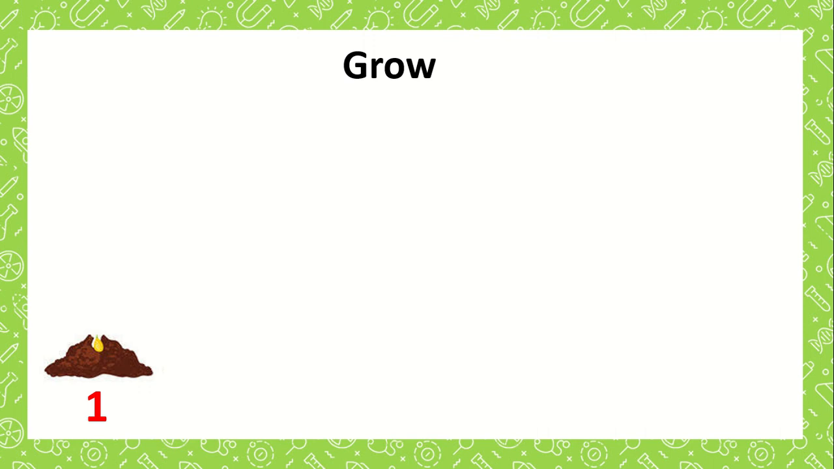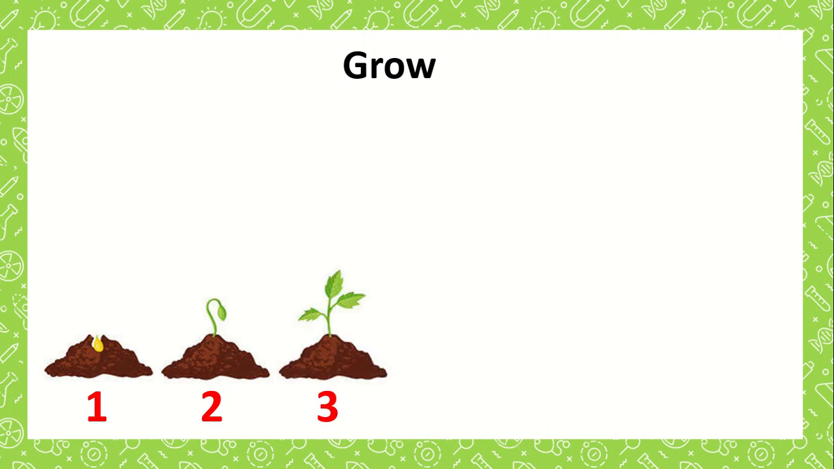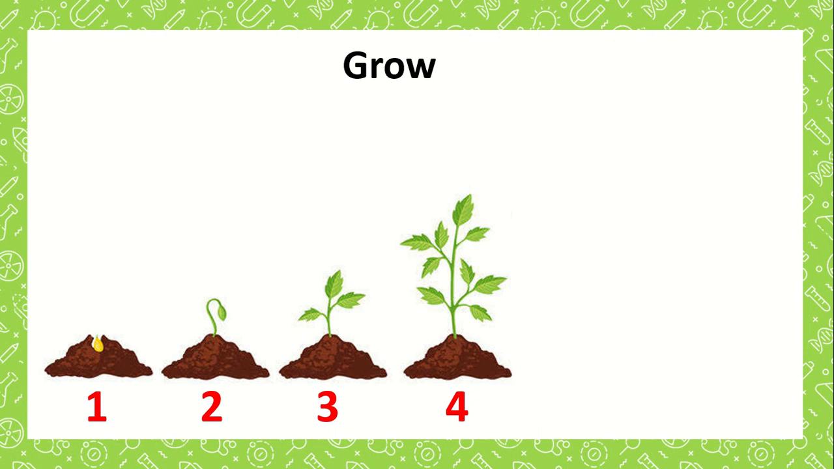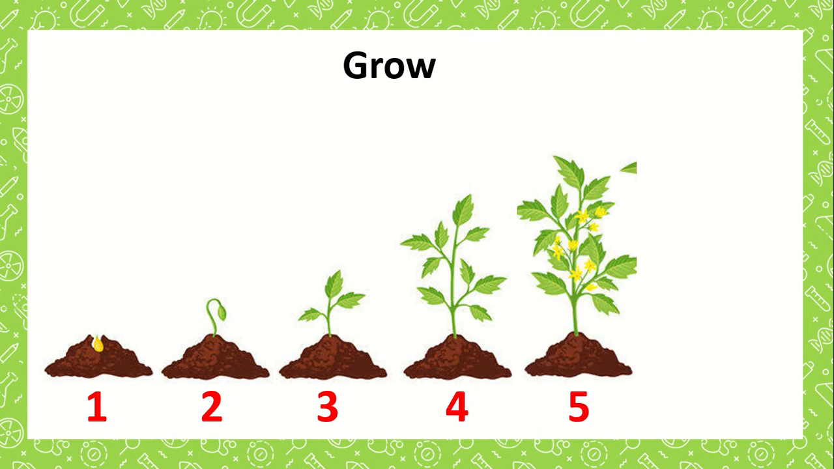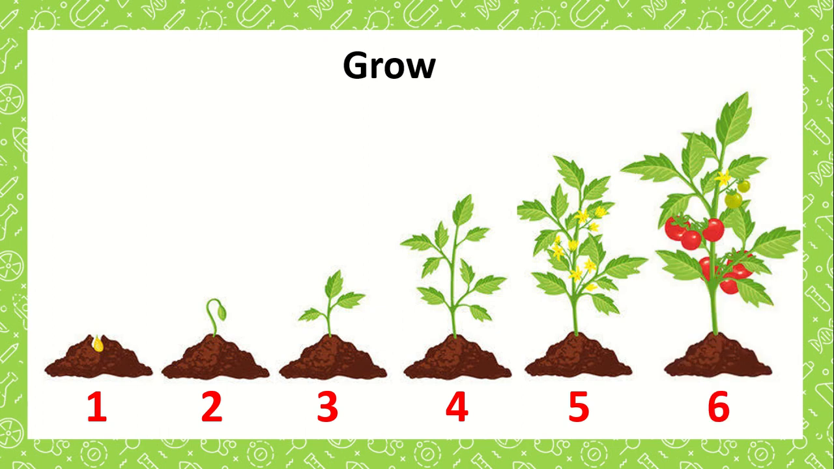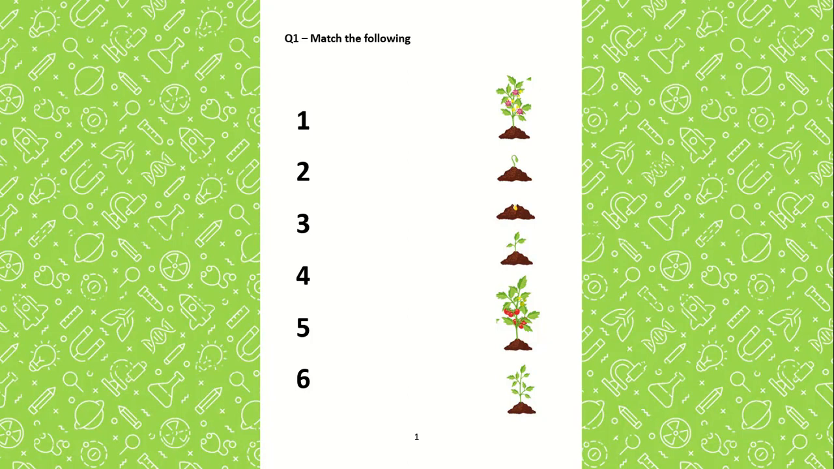Number 1 is the seed. Number 2 is the baby plant. Number 3, it starts to grow more and more. Number 4, number 5, it starts to have flowers. And number 6, it has the vegetable or fruit. Let's match the following in the revision sheet, page 1.